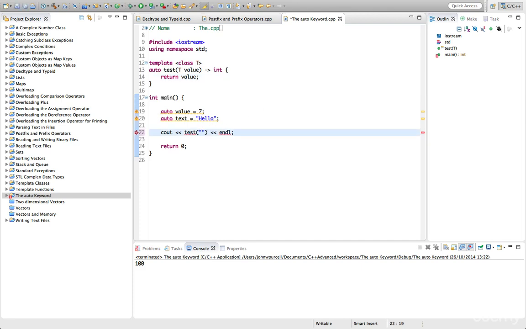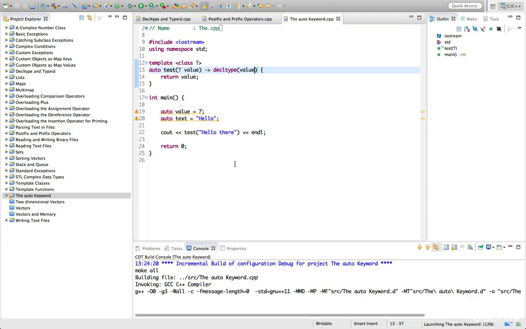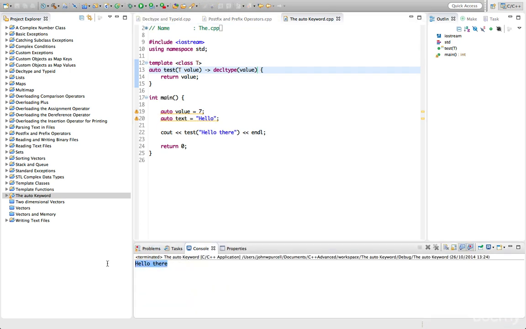And let's pass it hello there. We'll pass it a string here. So this isn't going to work because I've got the wrong return type here. But what we can do is we can use decltype, which we've seen before, to inquire about the type of T here. So let's type decltype, declare type, and we're going to pass in value. So remember, you have to pass actual variables to decltype. Now if we run this, we actually get what we wanted.